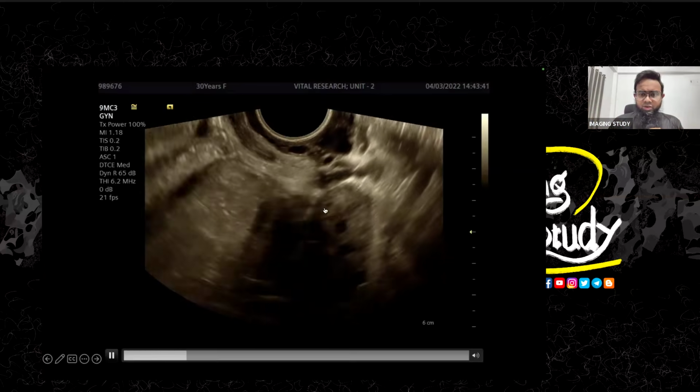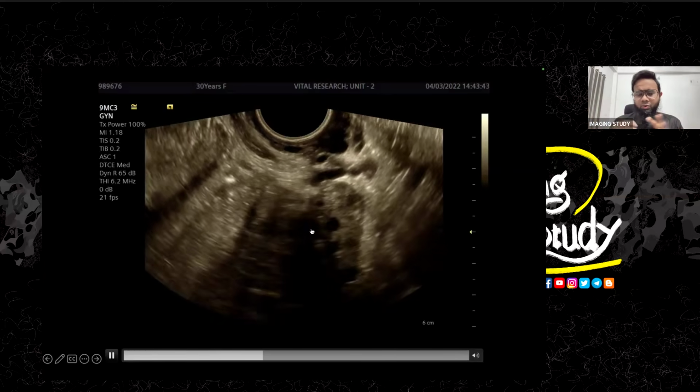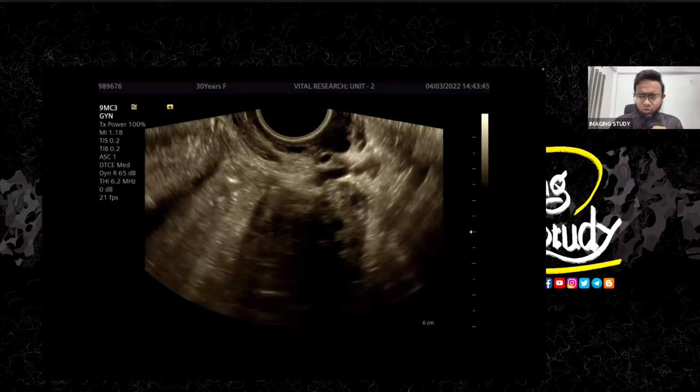Okay, so here's the ovary. We checked the ovaries of this patient. Both ovaries were normal.